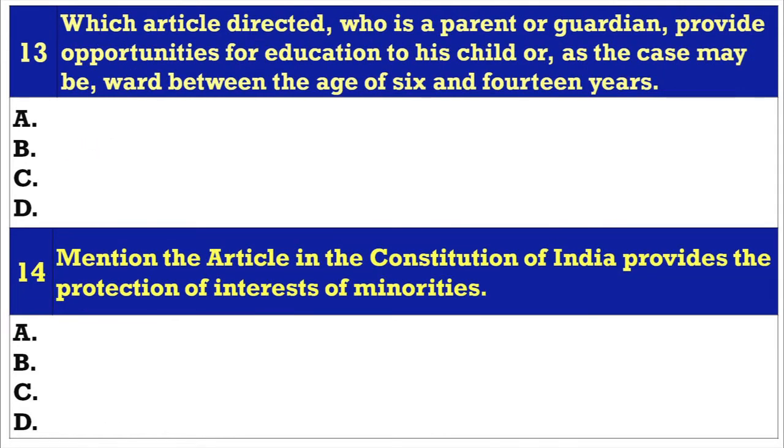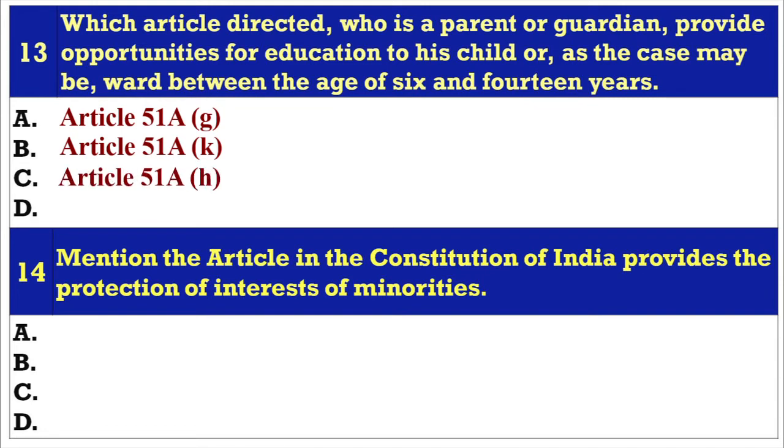Question 13. Which article directs that a parent or guardian provides opportunities for education to his child or, as the case may be, ward between the age of 6 and 14 years? A. Article 51A G, B. Article 51A K, C. Article 51A H, D. Article 51A J. Answer B. Article 51A K.